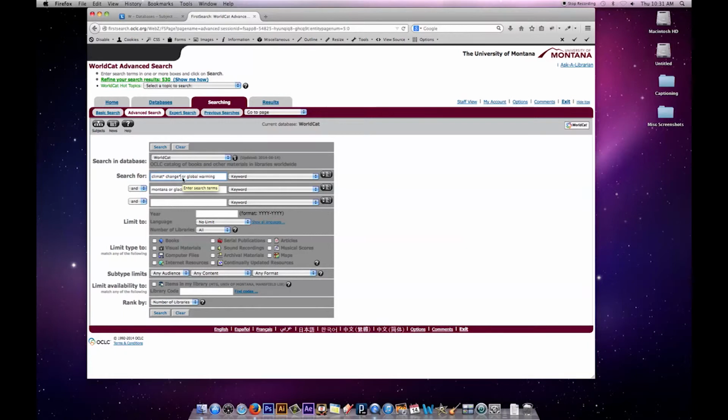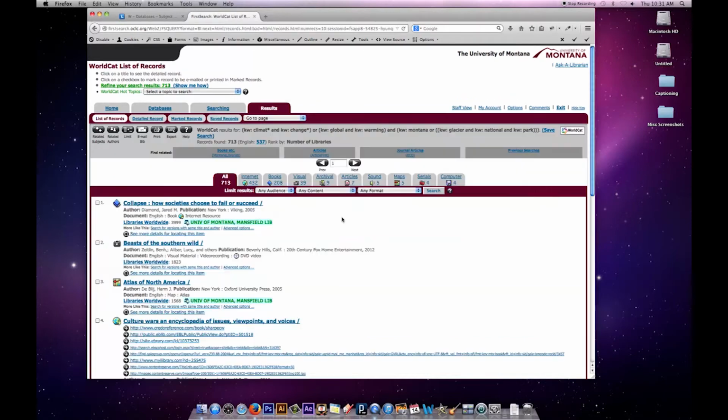So the asterisk is a wildcard character in this database. At the point that the word varies, I can use it, and then I don't have to type out all those variant terms. So I'm going to get climate change, climate changes, climatic change, climatic changes, or global warming, any of those combined with Montana or Glacier National Park. So all my results will have one of the terms from this line and one from that line. So that increased my search even more.